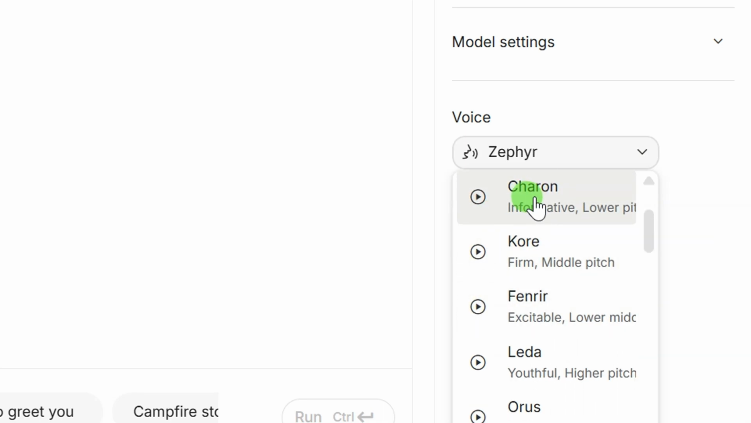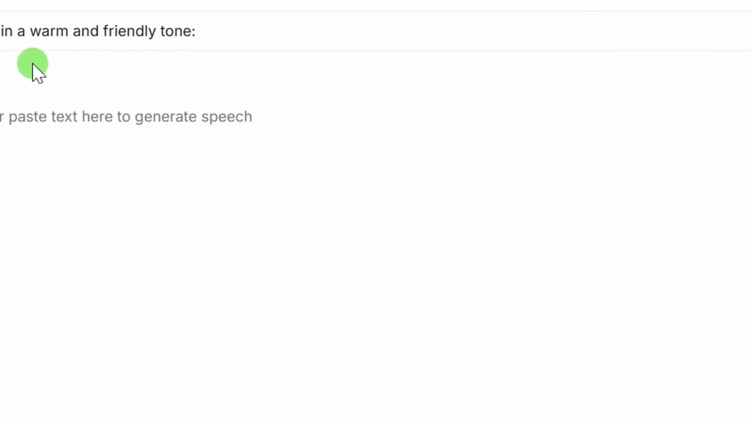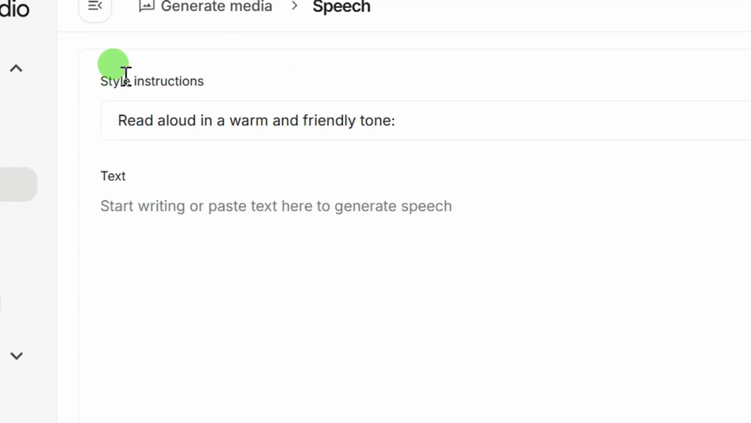So I think I like this voice, so I'm going to select that voice, and then here is where you enter in the style instruction for your voiceover actor. So inside this place, this is what you are going to enter: Read aloud in a deep narrative storytelling tone. Make sure that this colon is not removed.